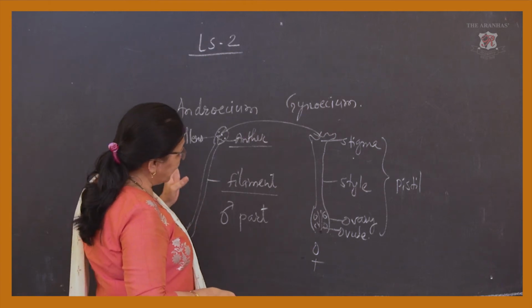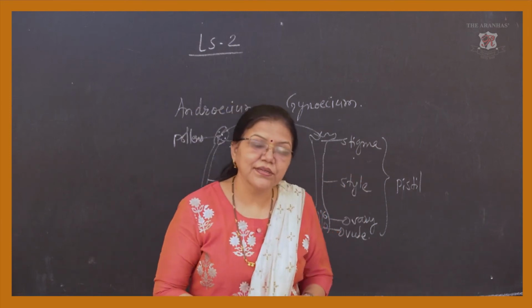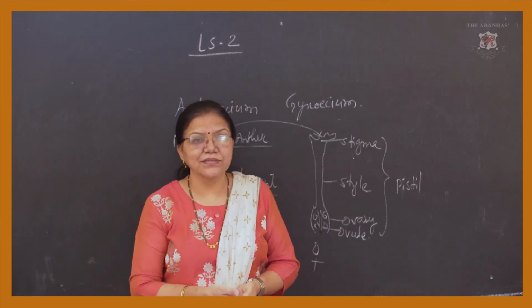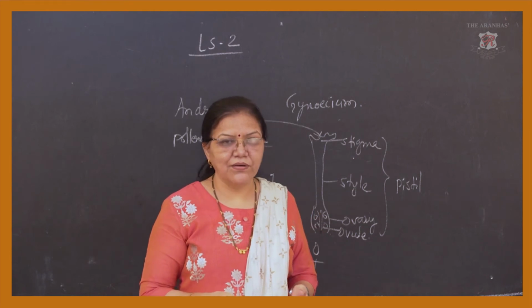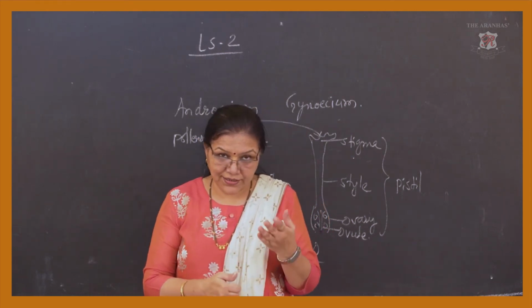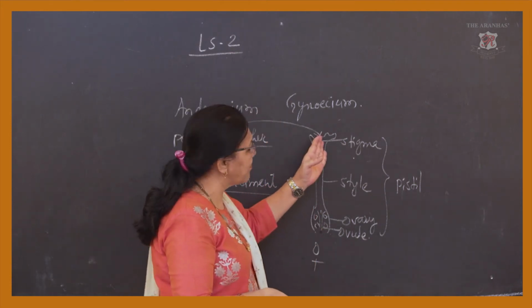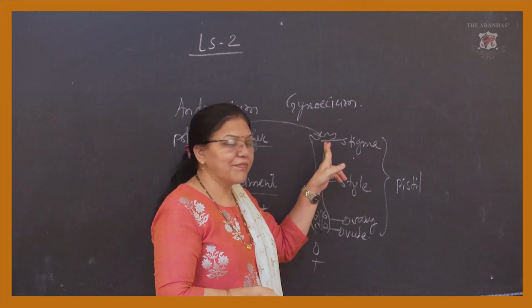Now unisexual, bisexual, we have already learned what the unisexual and bisexual flowers are, and what the parts of the flower are. Now what exactly each part is called. If we talk about the gynoecium, it has a stigma. See the structure of the stigma, how it looks.